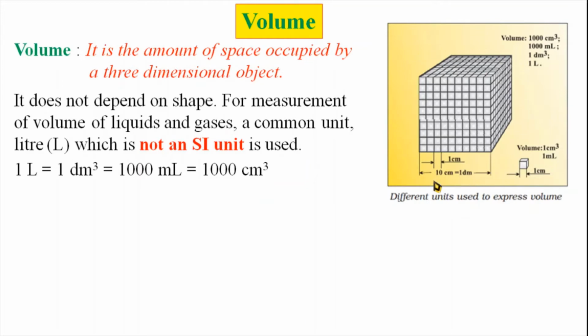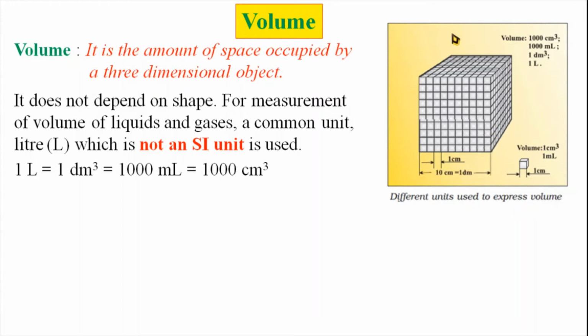In this diagram, 10 cubes are there. This is a single cube which has height 1 centimeter, length 1 centimeter and breadth 1 centimeter. That means this is a 1 centimeter cube. Such 10 cubes are arranged here, 10 cubes here, 10 cubes here, in this way.